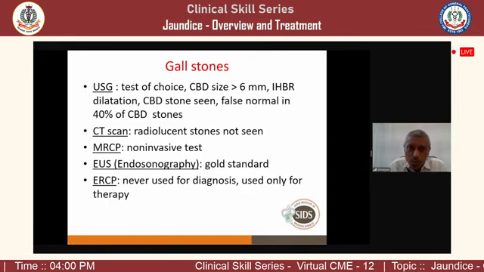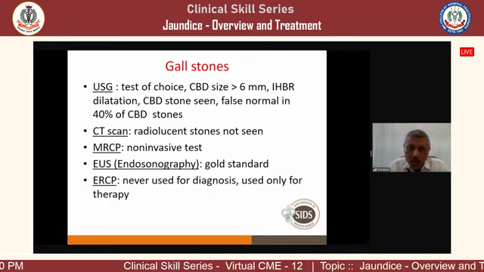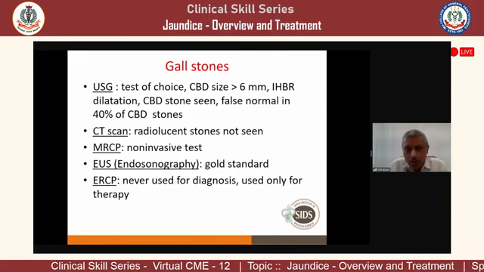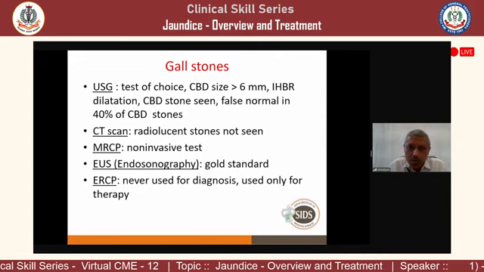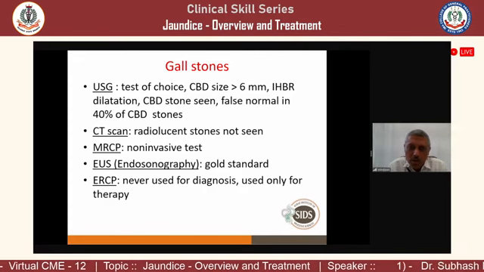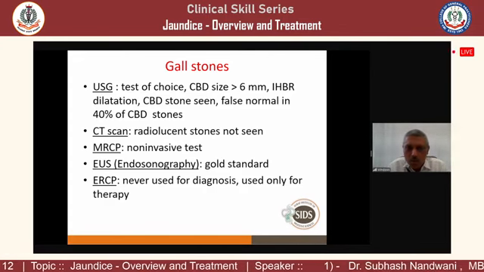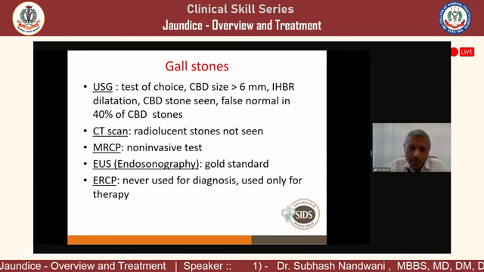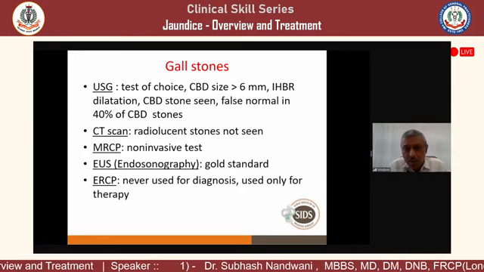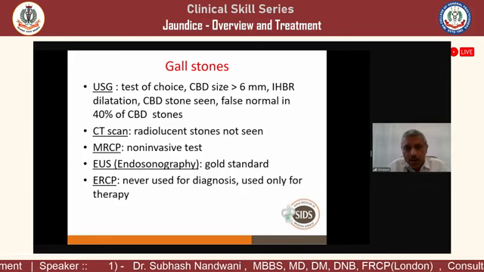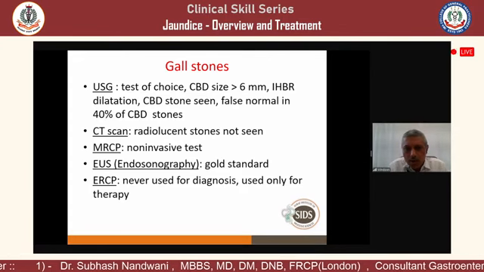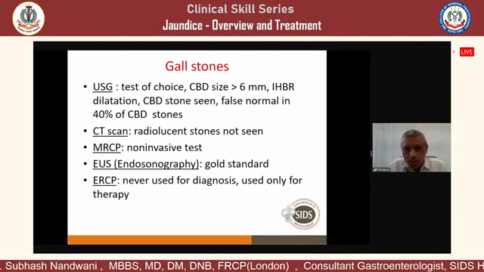Very commonly we see sonography showing a lot of gallbladder stones, and the CT scan says the gallbladder is normal. So we have to tell our radiologist to look at the gallbladder by sonography. Sonography will tell you whether stones are there or not; CT scan may miss them. MRCP can be done. It is a non-invasive test, but the gold standard is endosonography. Endosonography is the gold standard to look for common bile duct stones.